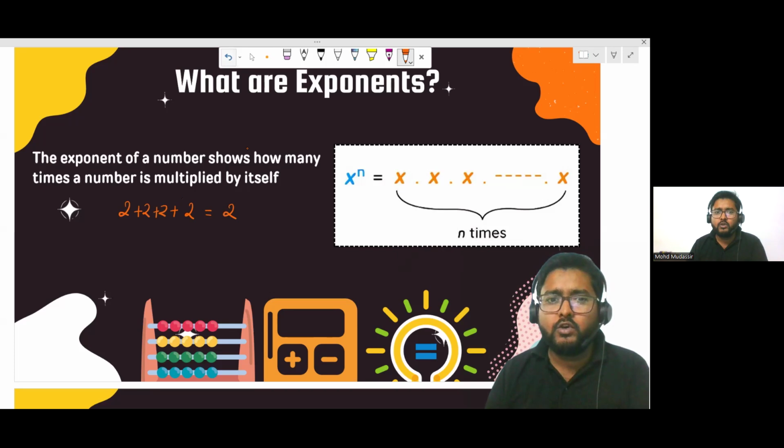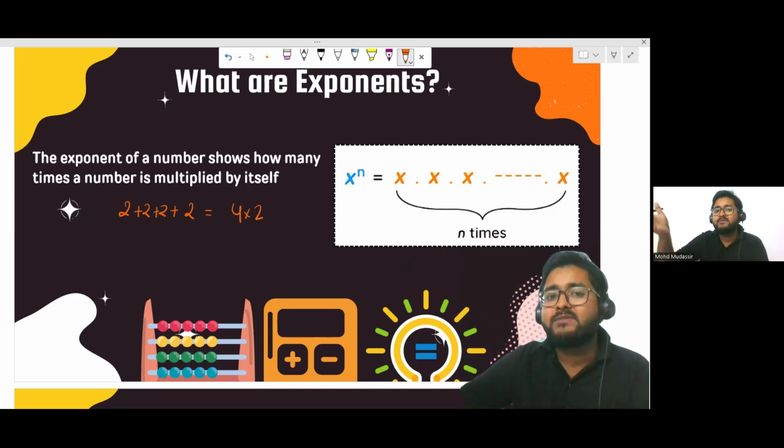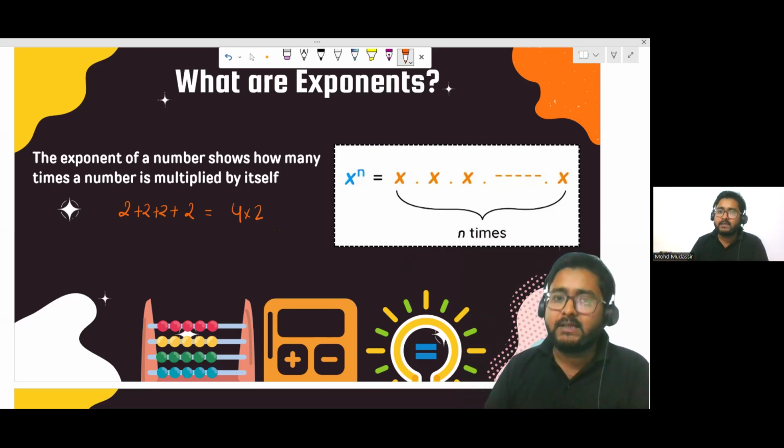You can write 4 times 2 or 2 times 4, but that will be wrong, right? Saying 2 times 4... actually, 4 times 2 is correct, right? All right. But what if you have written 2 times 2 times 2 times 2? Then how many times are you multiplying 2 with itself?